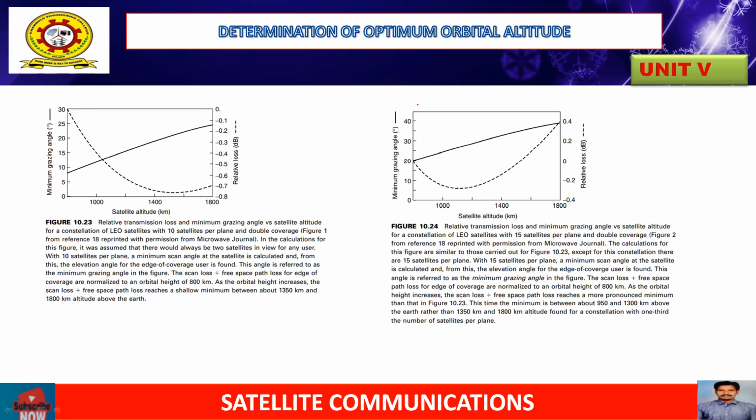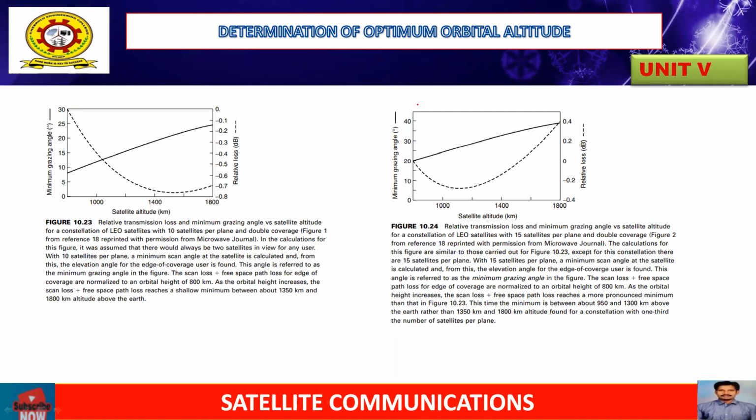In Figure B, we have satellite altitude on the x-axis and minimum grazing angle, and on the y-axis we have relative loss. So Figure B shows the trade-off for 15 satellites per plane, whereas Figure A is for 10 satellites per plane.